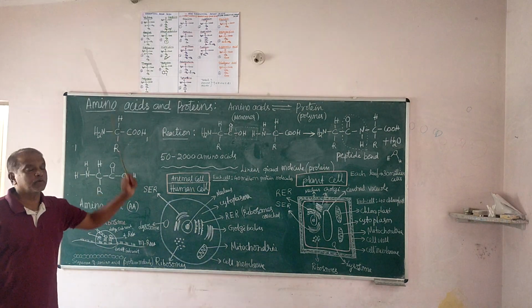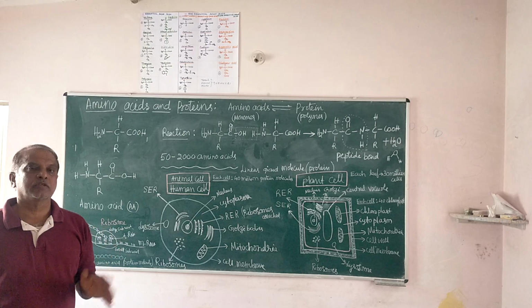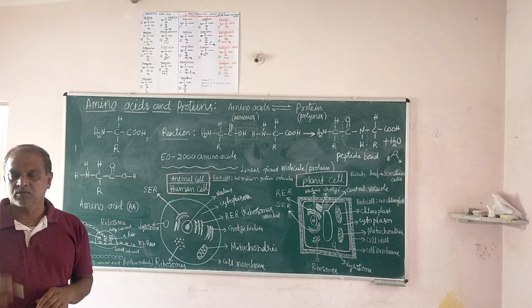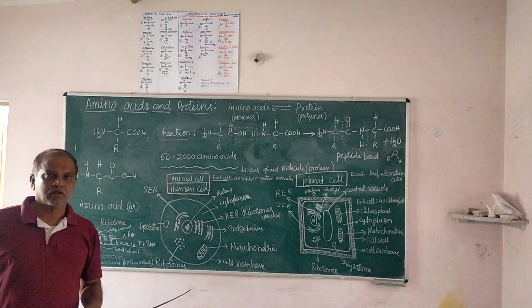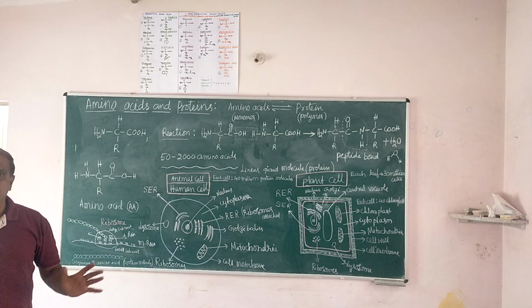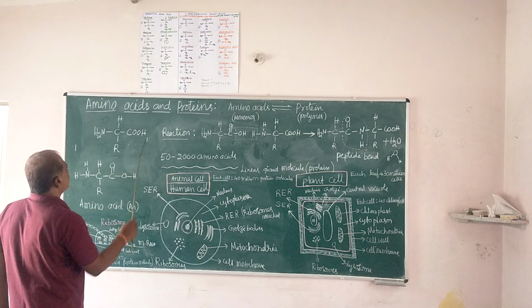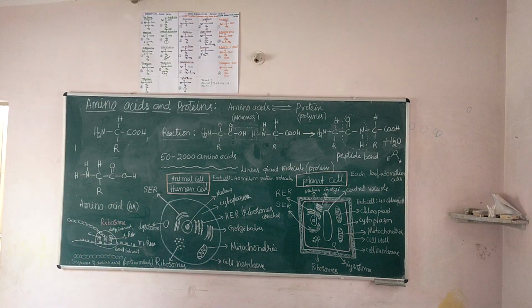There are about 21 amino acids in nature. These amino acids are present in all living things. In plants they are also there, in animals also there. In plants, where they form and how they form, in animals, where they form and how they form, I'll tell you later in detail, where these amino acids and proteins exist in the living system.